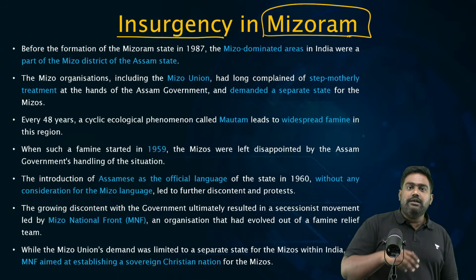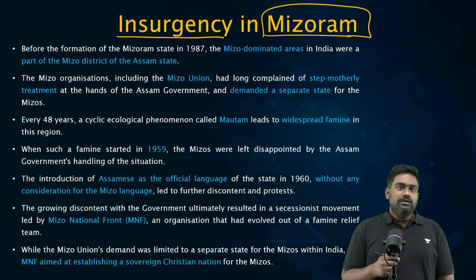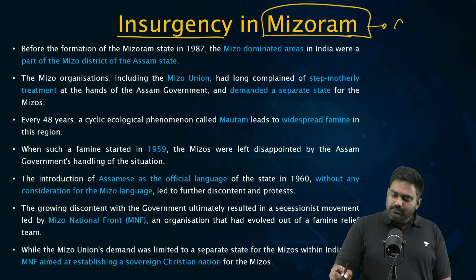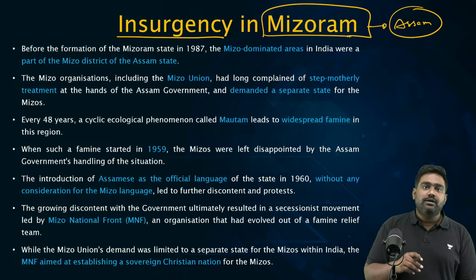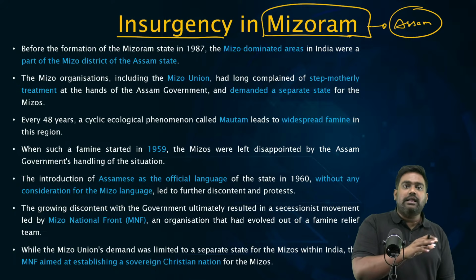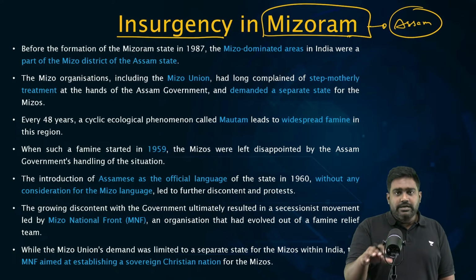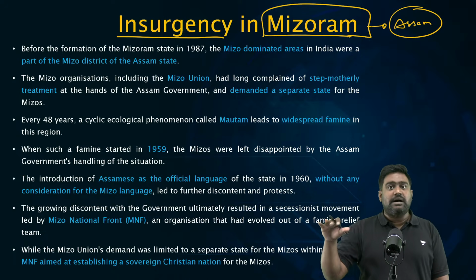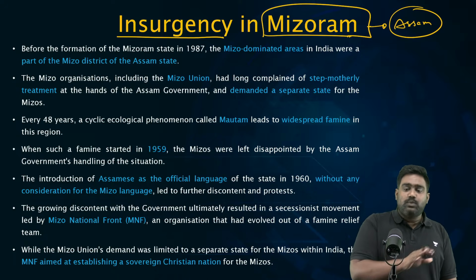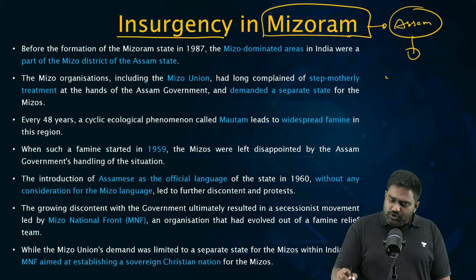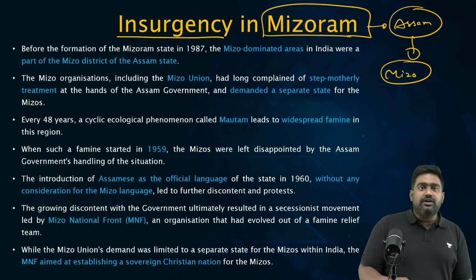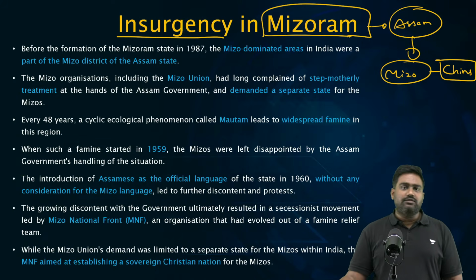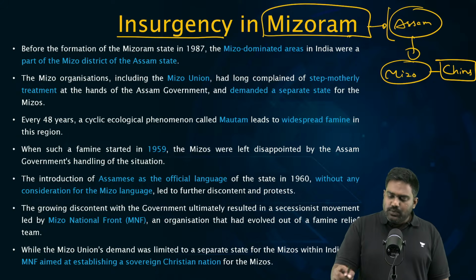So what is the story behind the Mizo insurgency? Why did this start? See, today Mizoram is a separate state, correct? But after independence, it was just a district within Assam. Assam was a very large state that included Meghalaya, Nagaland, and Manipur, and Manipur was an independent kingdom and then a Part C state, right? Then Mizoram was just one district within Assam. So the Mizo people belong to a distinct ethnic group. They are more connected with the Chin community in Myanmar on the other side of the border. They felt that Assamese were dominating over them.